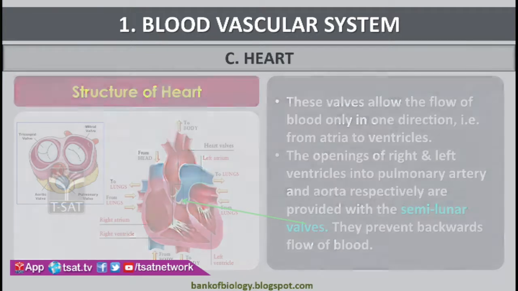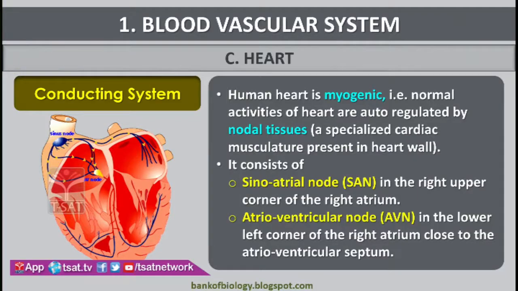Next we discuss the conducting system. Here, in the conducting system, our heart is myogenic. Do you agree with me? Our heart is myogenic. Why do we not call our heart neurogenic? Because our heart is made up of muscles. Made up of muscles is called myogenic and made up of neurons is called neurogenic.